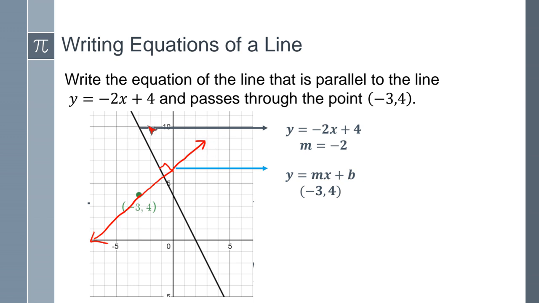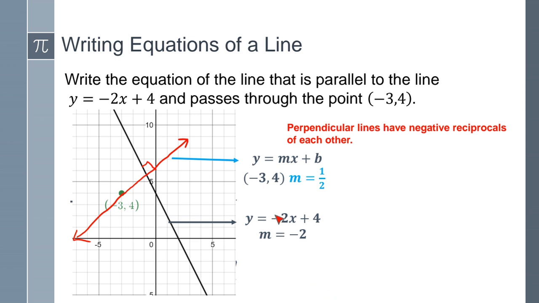Again, this is a given line, y equals -2x plus 4. And we're trying to find this line that's perpendicular to the given line and passes through the point -3, 4. So we know that my slope is -2. But we don't want it parallel, we want it perpendicular.